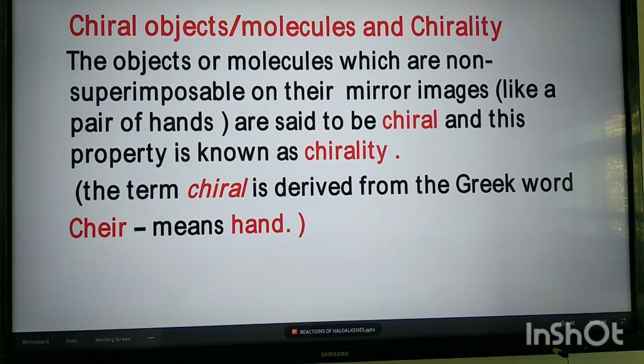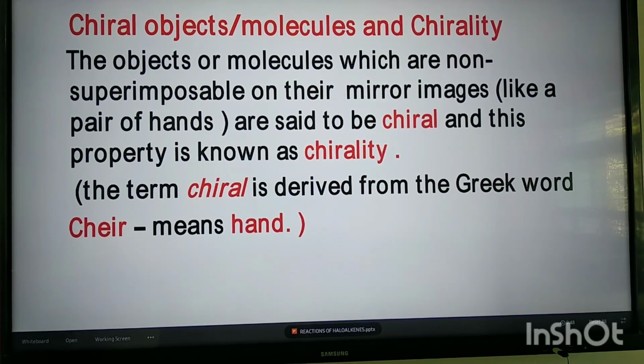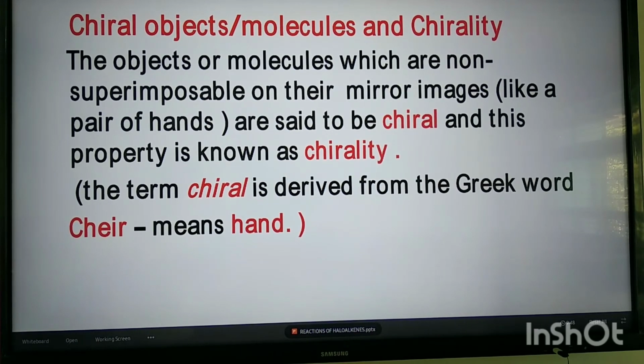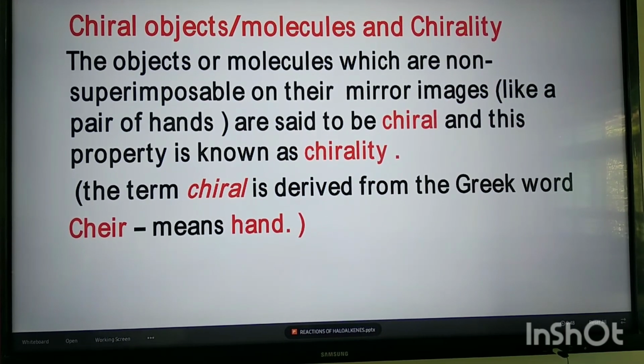The objects or molecules which are non-superimposable on their mirror images, like a pair of hands, are said to be chiral, and this property is known as chirality. The term chiral is derived from the Greek word cheir, meaning hand.